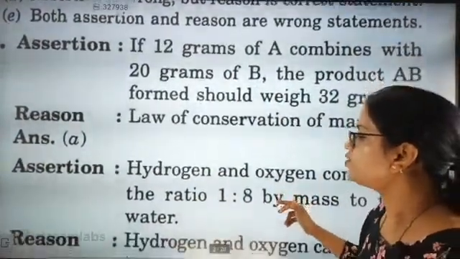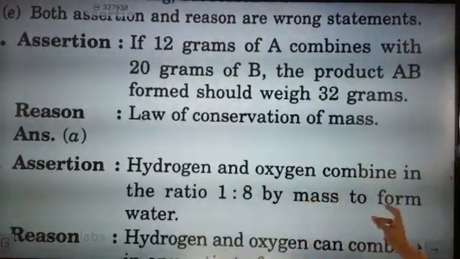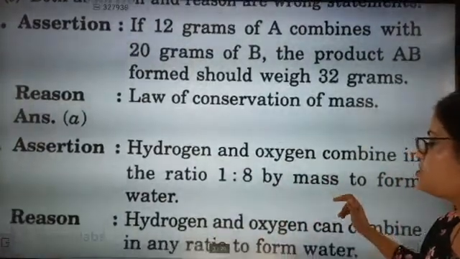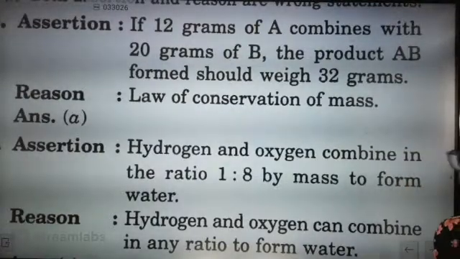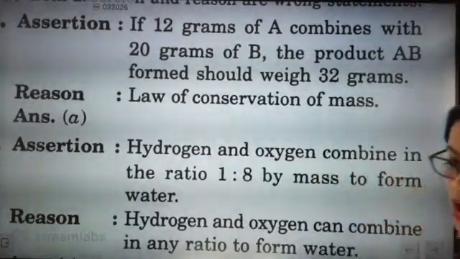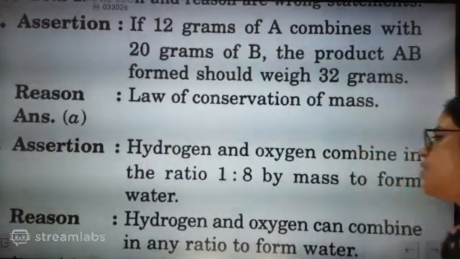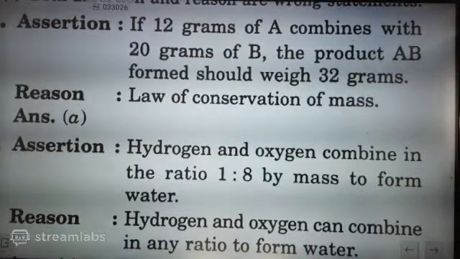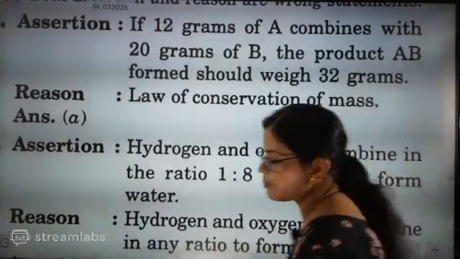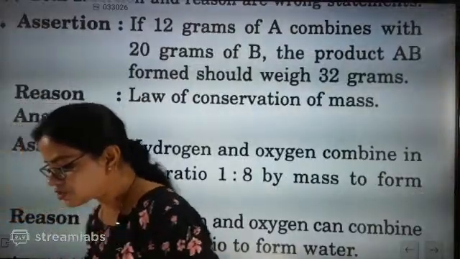Assertion: hydrogen and oxygen combine in the ratio 1:8 by mass to form water. Reason: hydrogen and oxygen can combine in any ratio to form water. Come on, answer this question. Is it true? Hydrogen and oxygen combine in the ratio 1:8 by mass to form water. Hydrogen and oxygen can combine in any ratio to form water. Come on. Quickly say what answer is going to be correct.